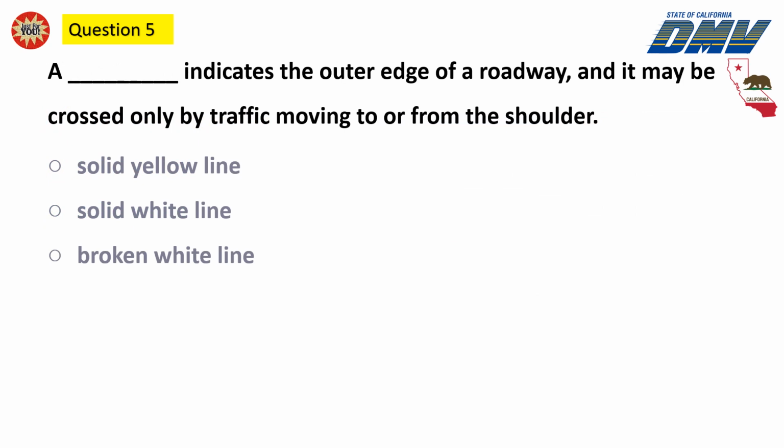Question 5. A solid yellow line, a solid white line, a broken white line, indicates the outer edge of the roadway, and it may be crossed only by traffic moving to or from the shoulder.